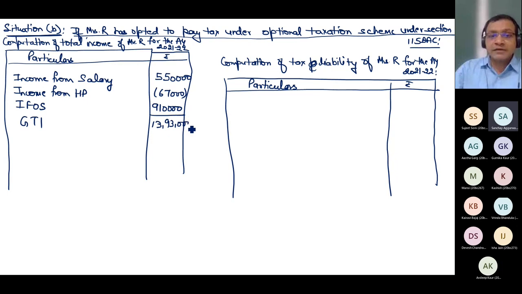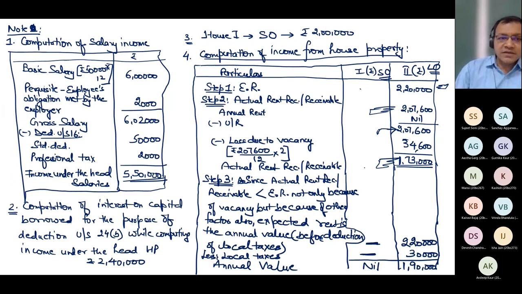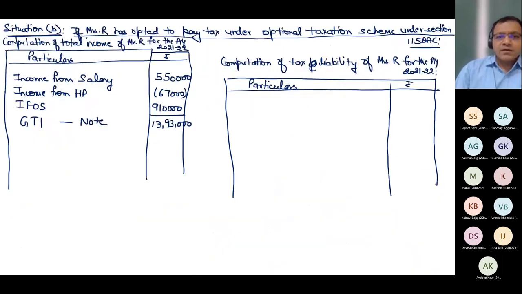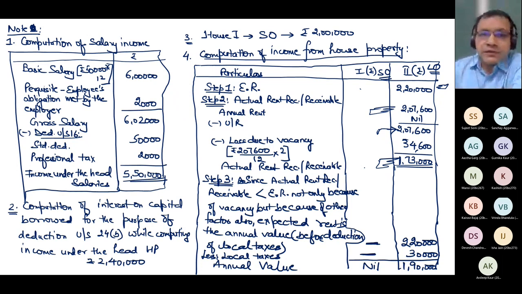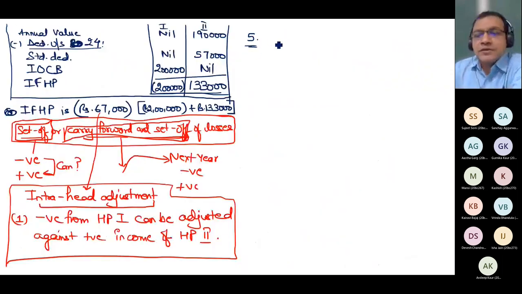So here also you applied one concept. Do you know which concept you applied? Note 5. You adjusted negative income from one head against the positive income of other heads. You might have adjusted it against salary, or you might have adjusted it against other sources. But it's not so easy. You must know the provisions of which topic? Set off and carry forward of losses.